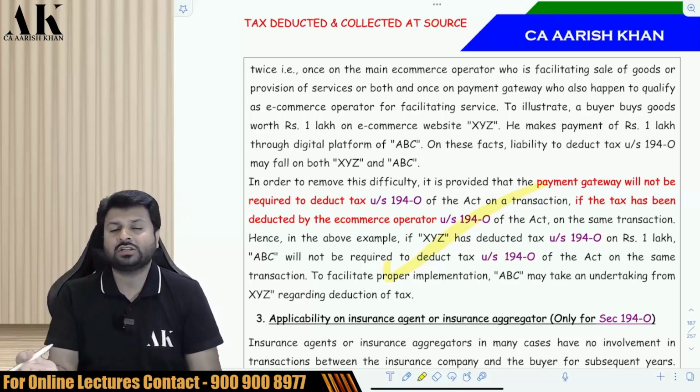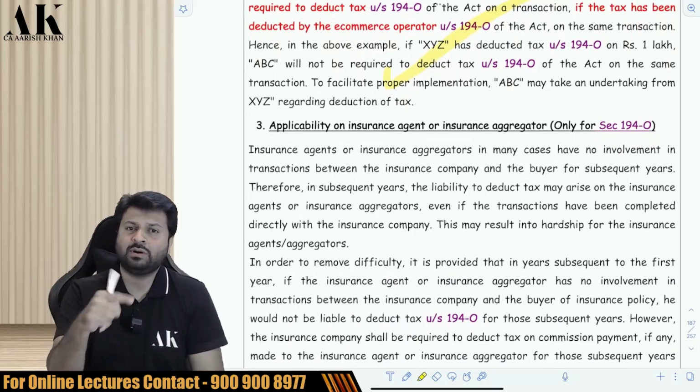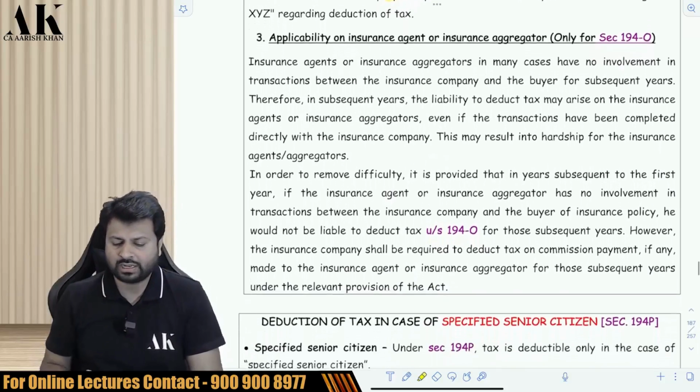Otherwise, there will be dual deduction of what? The same TDS. Unnecessarily, it doesn't make sense to deduct the same TDS on the same amount two times at two different places. So if Amazon has deducted the TDS, Razorpay is not liable to deduct the TDS.